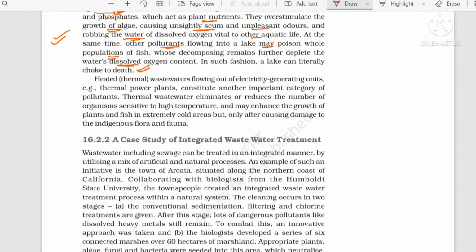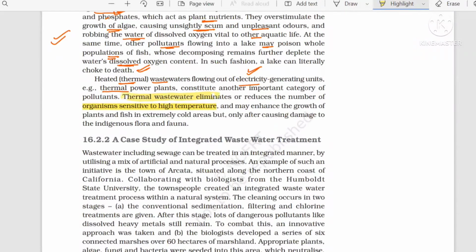Now, the next case: wastewater coming from thermal power plants, where electricity generation is going on. They are pouring the hot water directly, and this thermal wastewater eliminates the number of organisms which are sensitive to high temperature.